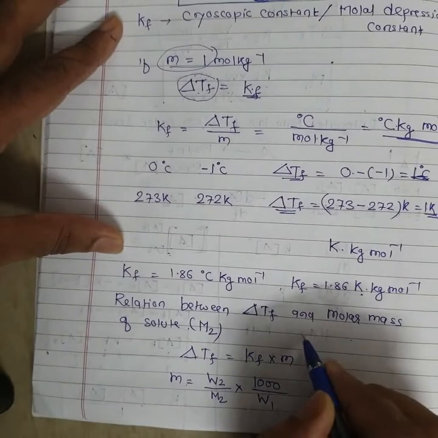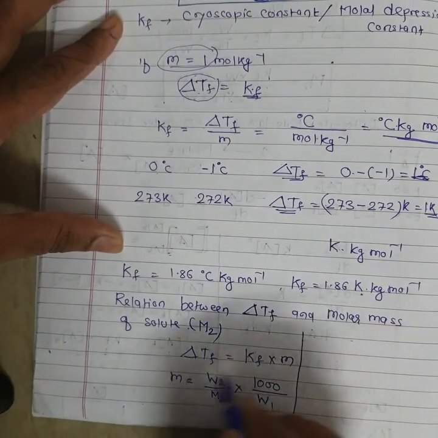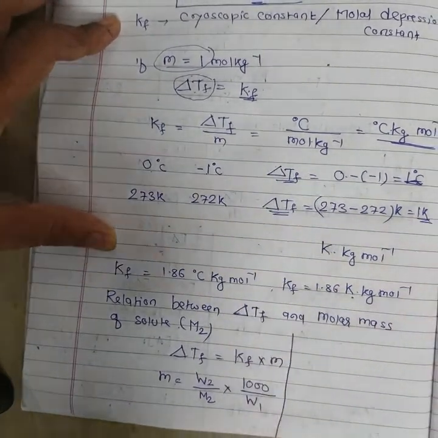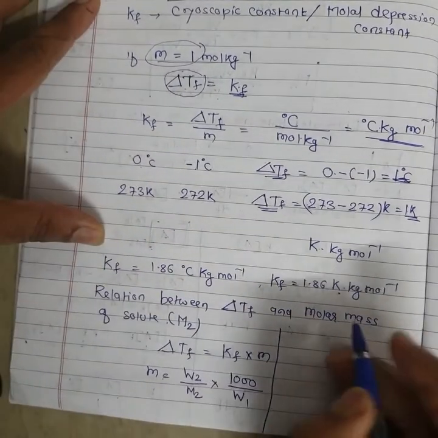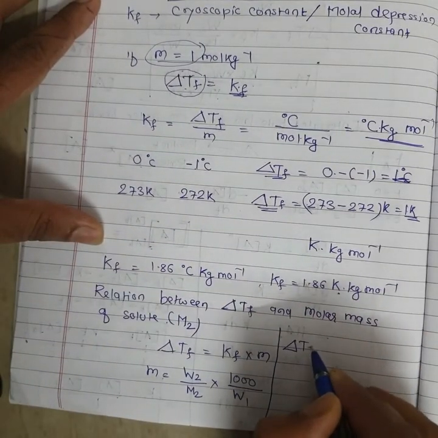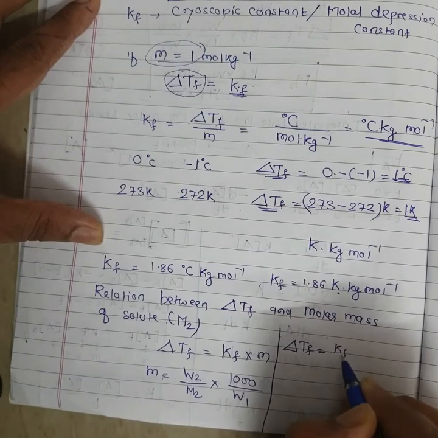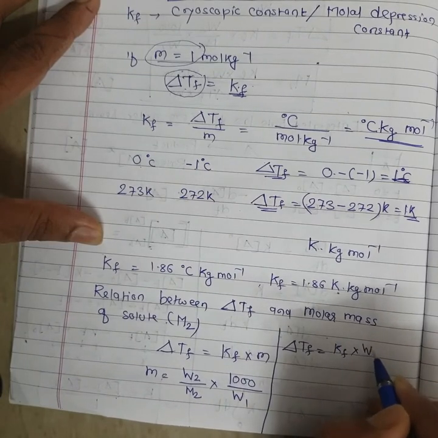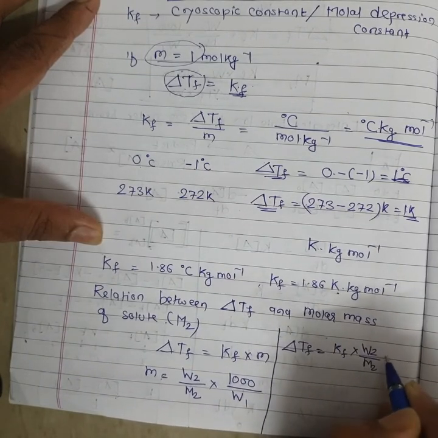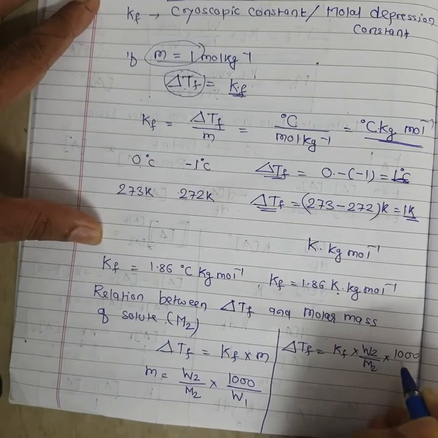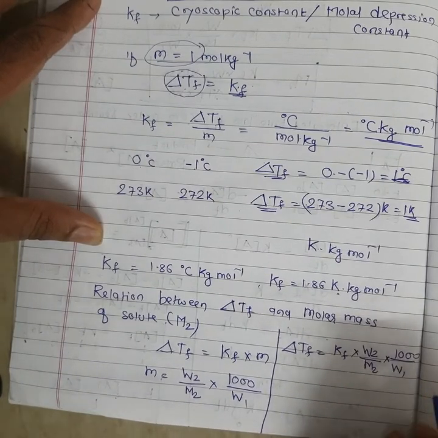So class, if I substitute this value of m in this equation, delta Tf is equal to Kf into W2 upon M2 into 1000 upon W1.